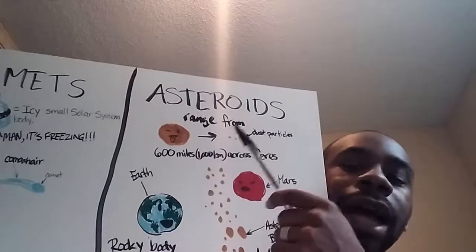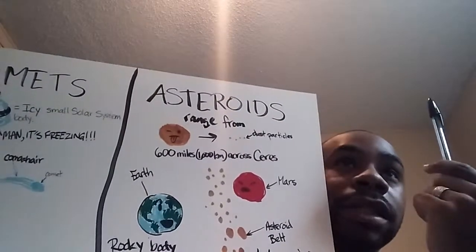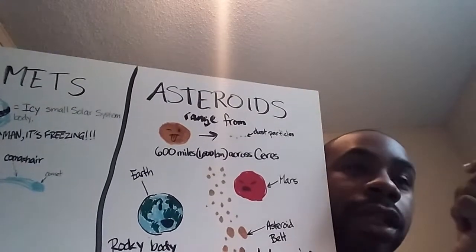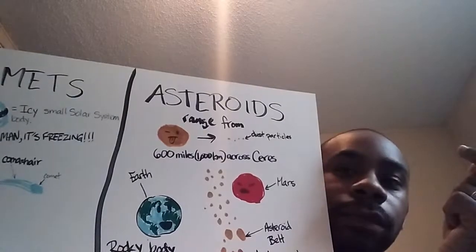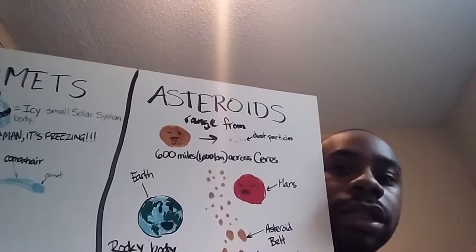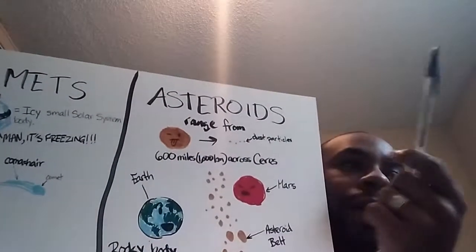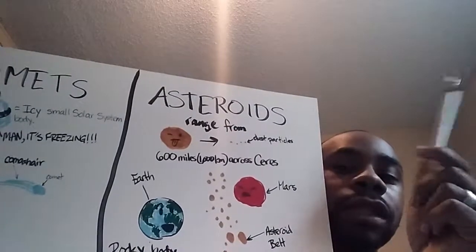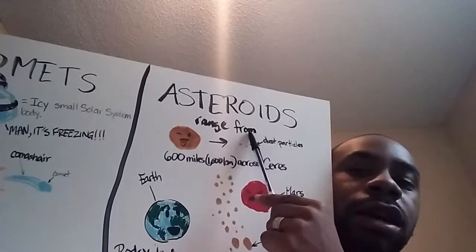The reason it's called an asteroid is that in ancient times, when people looked up in the sky, they saw these bright objects and thought they were stars. They didn't have telescopes to see exactly what they were. But when they saw them move, they realized these particular stars were moving, so it's not quite a star. It must be star-like, not a star.